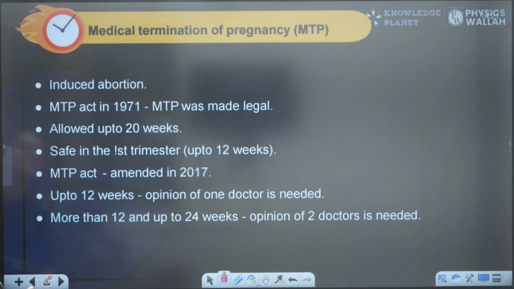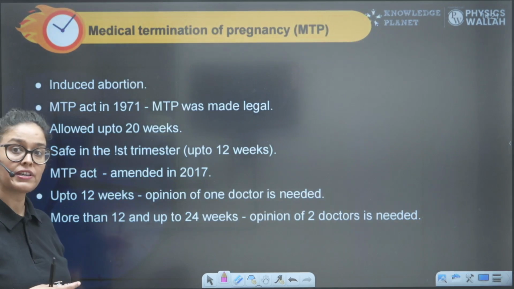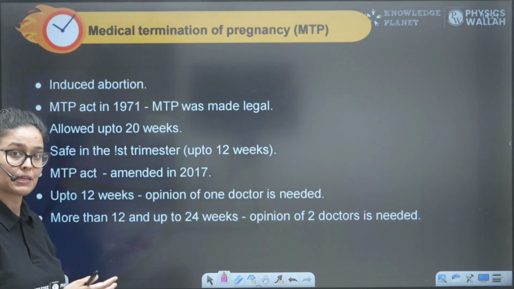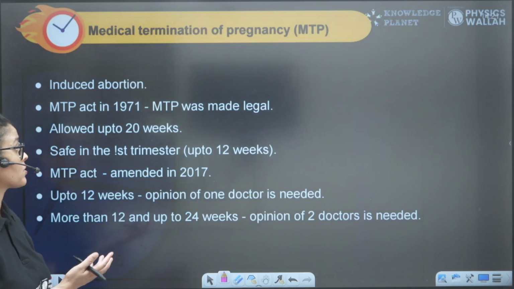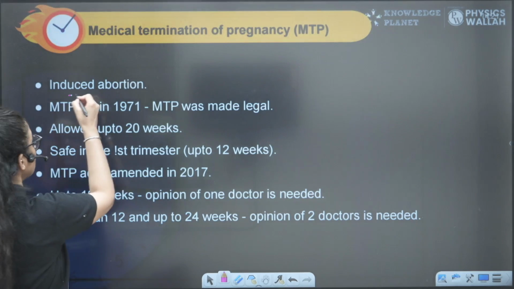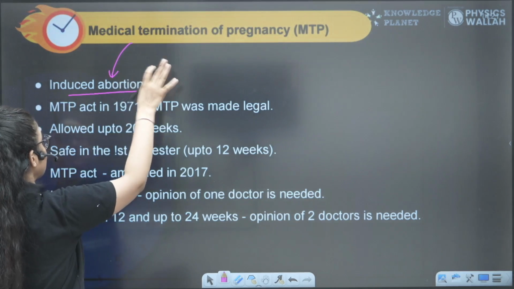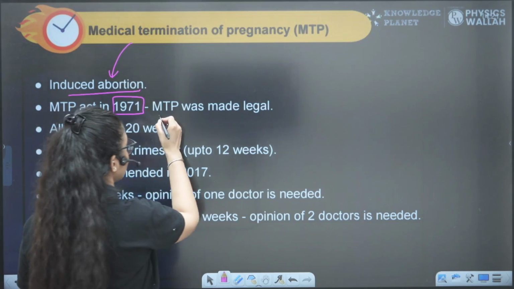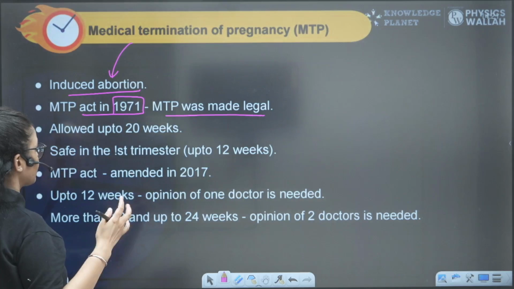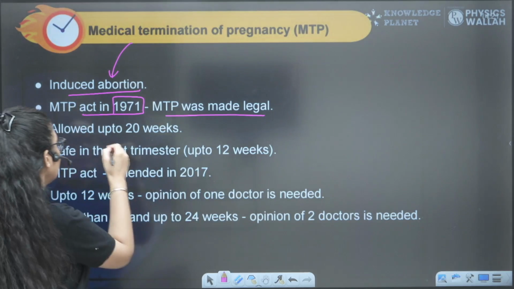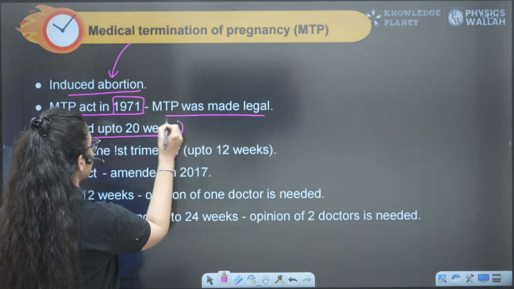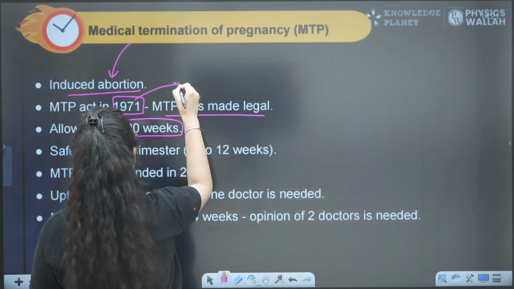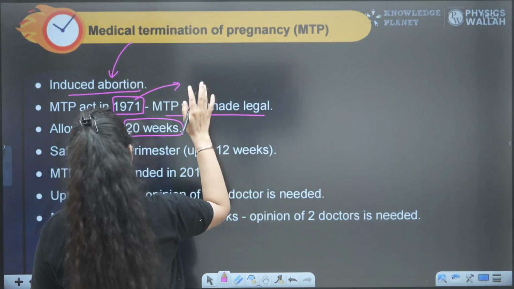So another method is the MTP, that is abortion. This is deliberate abortion, right? People go for abortion in various cases. Induced abortion means a person deliberately doing it. The MTP Act was in 1971, which made MTP legal with some restrictions. In 1971, they said that it is basically safe.